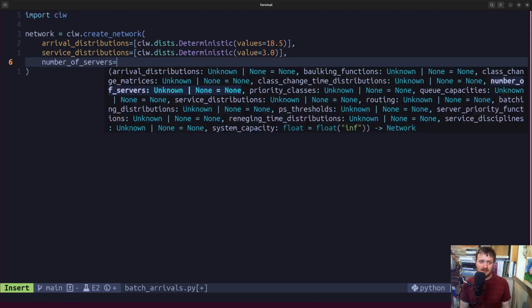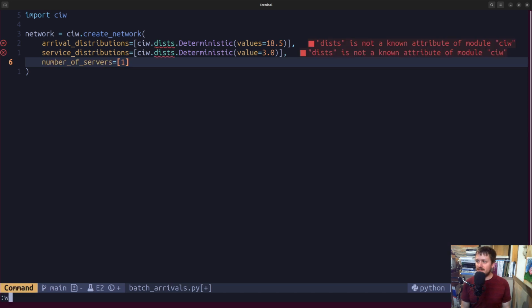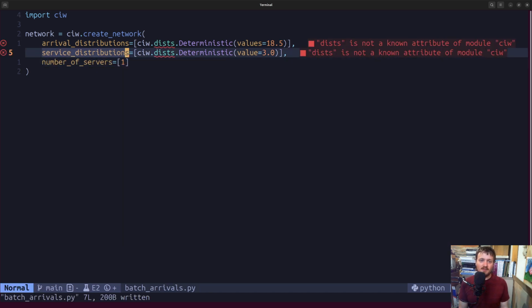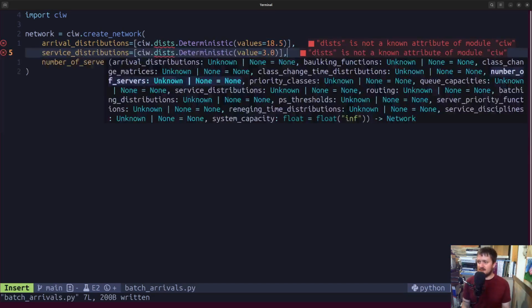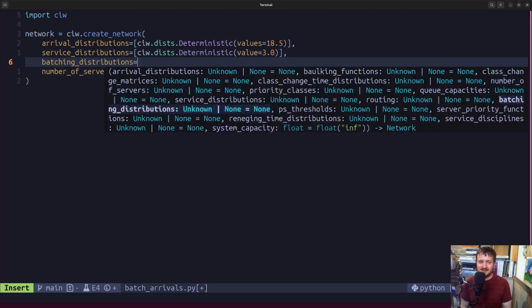Okay, and then we'll set the number of servers to, let's say 1, but we want to add one more thing, which is to say this is the inter arrivals, this is the when, but when they arrive, perhaps we would like it to be the case that they arrive in batches, in collections of some size. Now, this example from the docs is picking all the boring distributions here, but we'll get to that. So we've got the batch distribution arguments that we can pass in to say not when they arrive, but when they arrive, how many arrive.